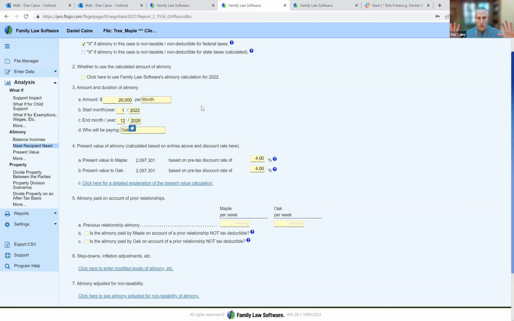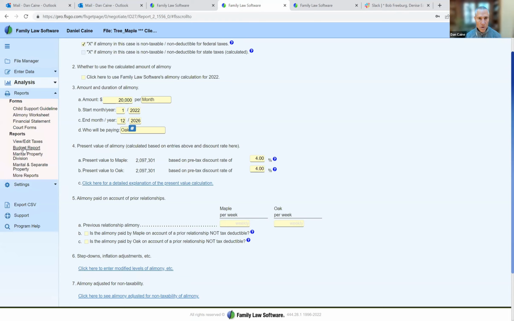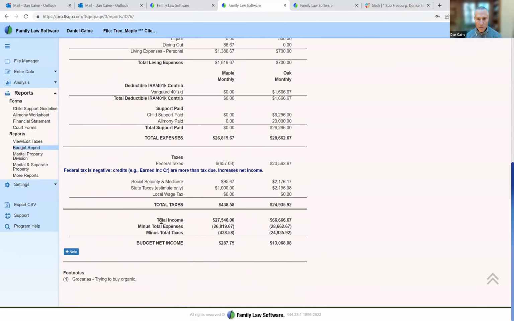All right, so Oak and Maple are now feeling okay. If I go back to my budget report, we have Maple almost breaking even, just as we thought, and Oak with $13,000 a month. We're all okay with that. So now the question is, how do we divide the assets, right? They've got this beautiful house in the leafy suburb. They've got the 401k. How do they divide those assets between the parties?